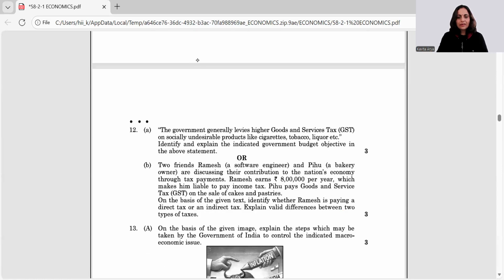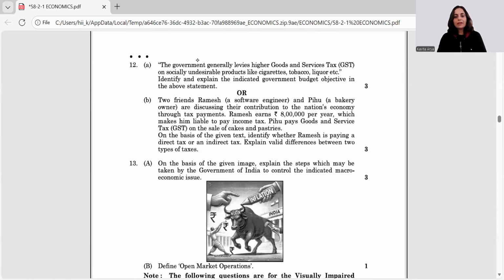So the next question is, here the government generally levies higher GST on socially undesirable products like cigarettes, tobacco, liquor, etc. Identify and explain the indicated government budget objective. So what have we read? Through this, what is the government trying to do? Government is trying to curb these socially undesirable products by increasing the prices. So this way it will add to its revenue pool. Its revenue would also increase.